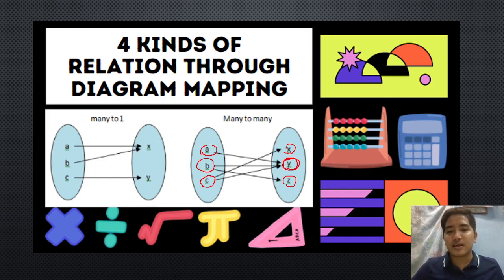Si X, papunta lang siya kay C. Si Y naman, papunta kay A, papunta kay B, papunta kay C. Si Z naman papunta kay B. As you can see, ang dami kinonektahan ni B at saka ni C in our domain. Doon naman sa ating range, si Y, lahat ng domain kinonektahan niya. That's why yan po ay tinawag na many to many.